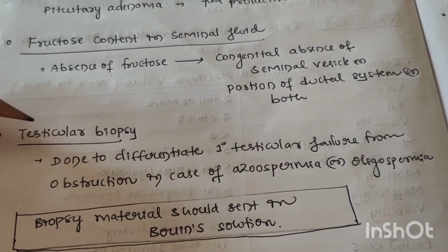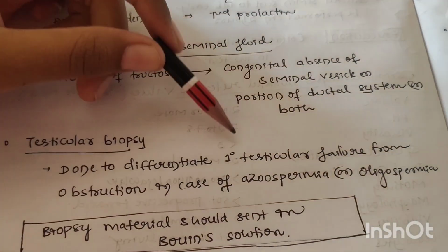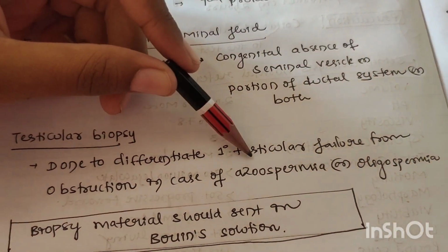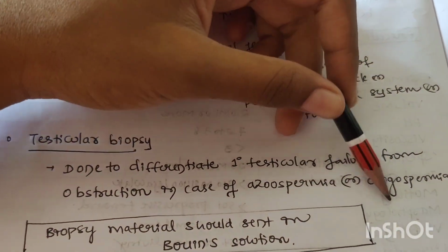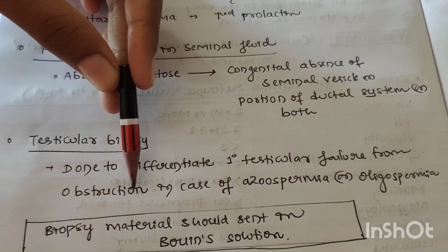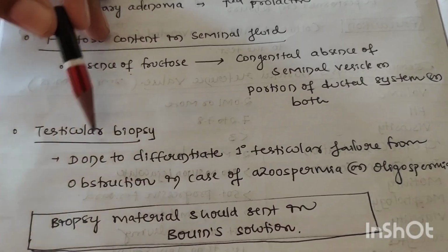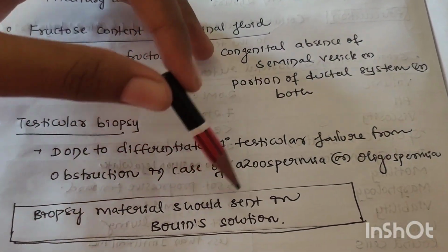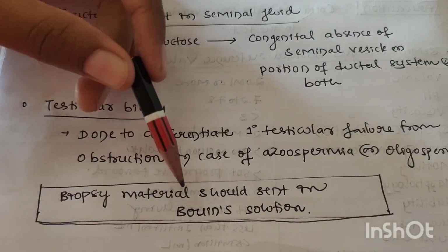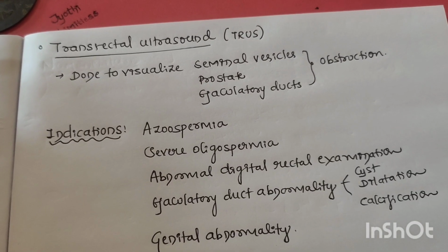Then testicular biopsy. It is done to differentiate primary testicular failure from obstruction. Here the patient is having azoospermia or severe oligospermia. Then we have two confusing diagnoses, that is, either the patient may have testicular failure or an obstruction. To differentiate these two conditions, testicular biopsy is indicated, and here it is given that the biopsy material should be sent in a Bouin's solution. After collecting the biopsy material from the testicles, it should be sent to the lab for investigation in Bouin's solution.